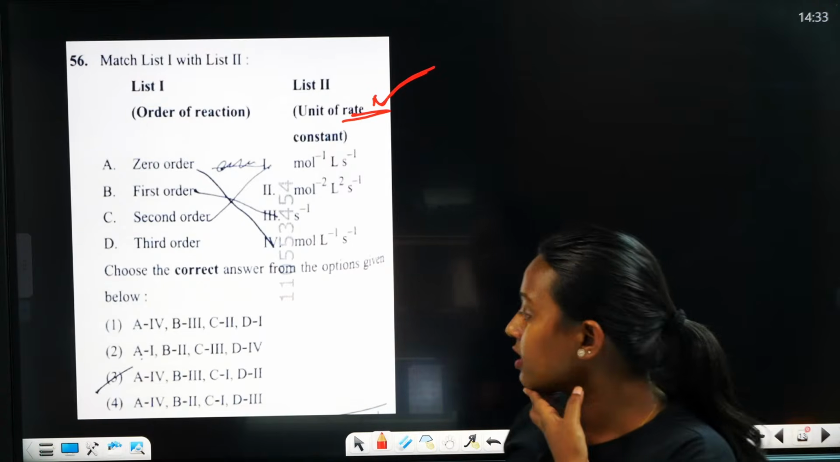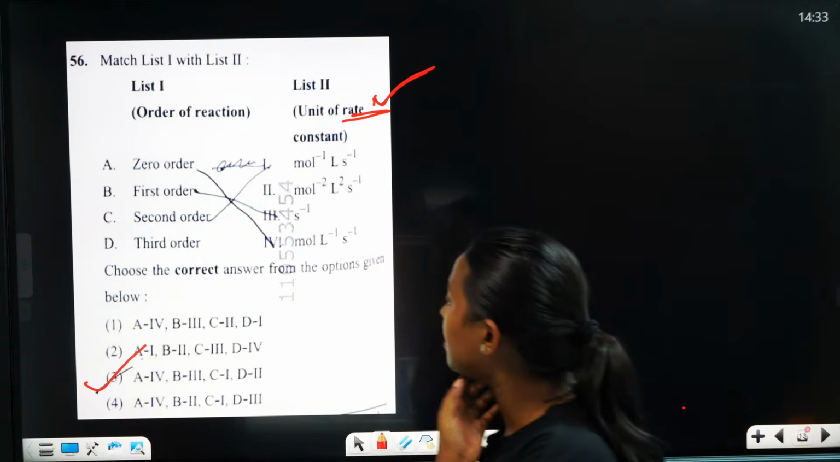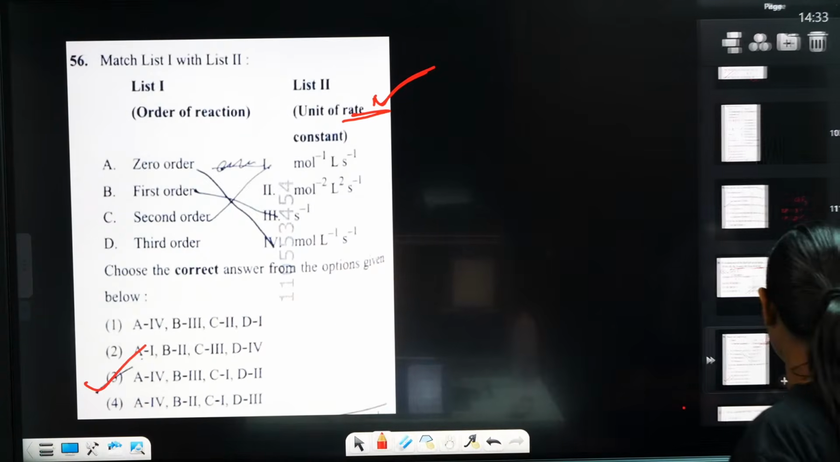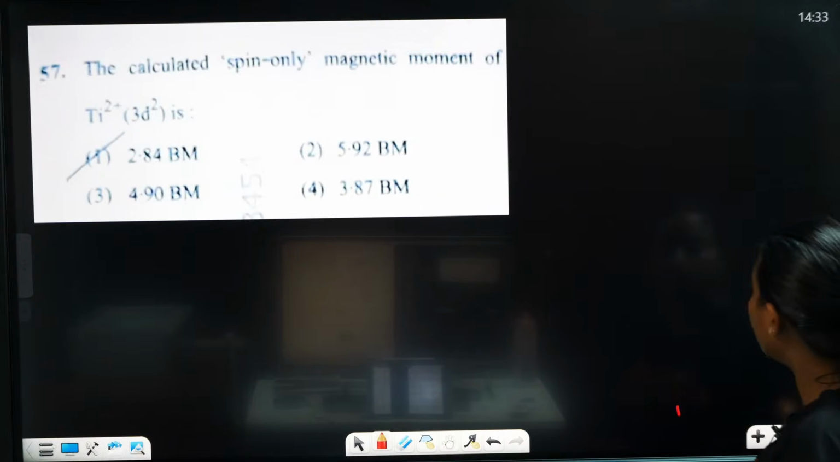Correct answer, yes, it's very simple. The correct answer is 3 only. Okay, the correct answer is 3. Then we are moving to the next question.